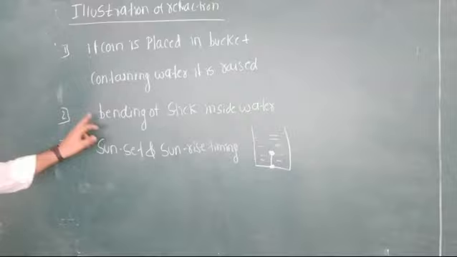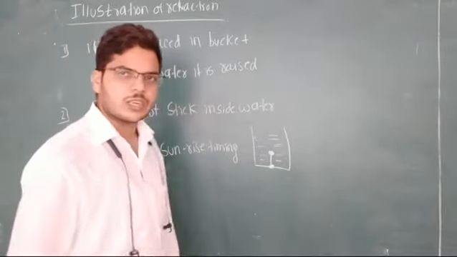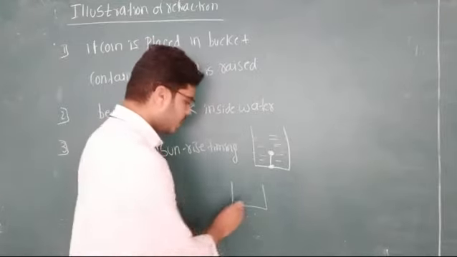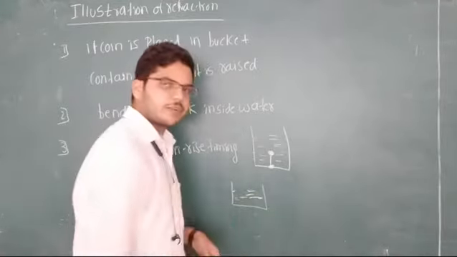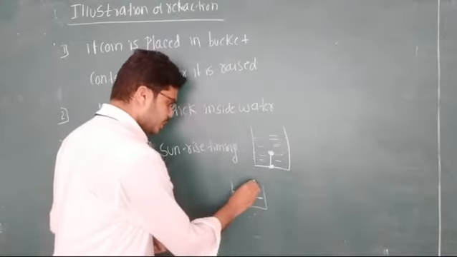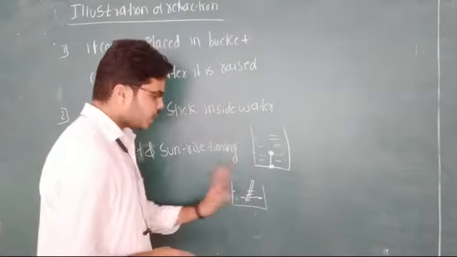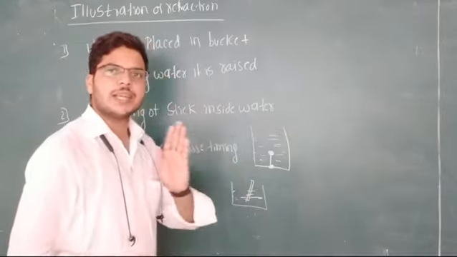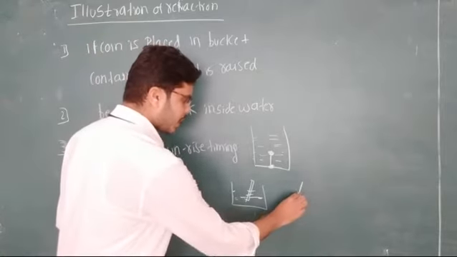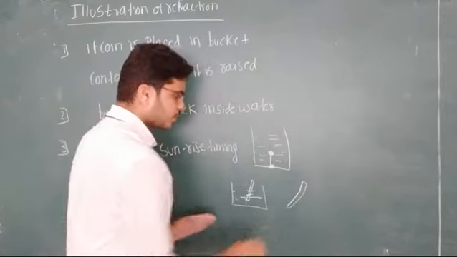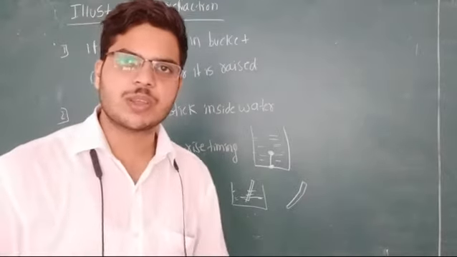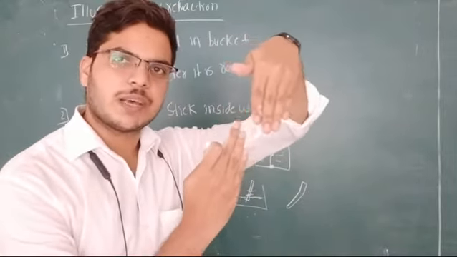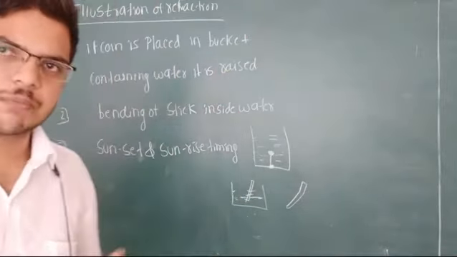The second one is the bending of a stick inside water. You take a glass beaker, put some water in it, and dip a stick partially. If you observe it, the upper part is as it is and the dipped part is bending, so the stick will be like this. The stick appears to be bending like this. It changes its path, therefore due to refraction it is observed.